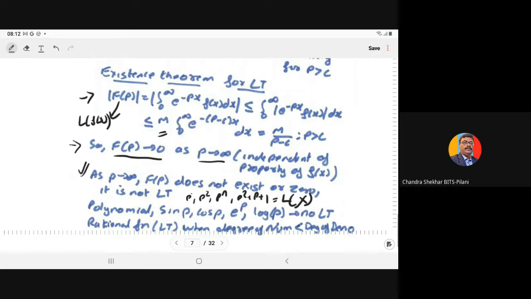For a rational function, for example 1 upon p squared plus 2p plus 1, or p plus 1 upon p squared plus 2p plus 2, the degree of the numerator must be less than the degree of the denominator; only then can it be the Laplace transform of some function, because it satisfies the condition of the Laplace transform.